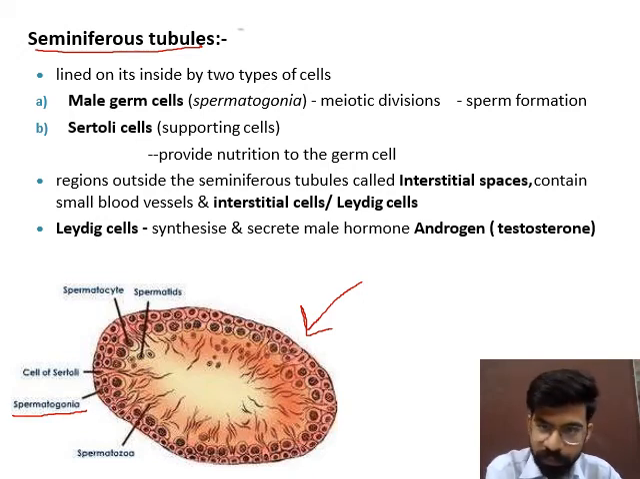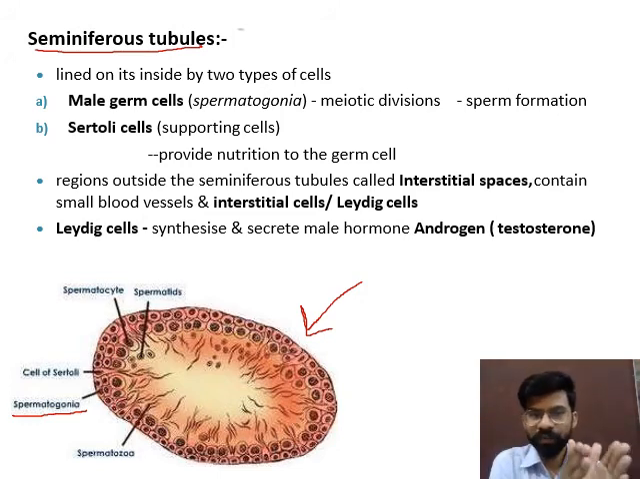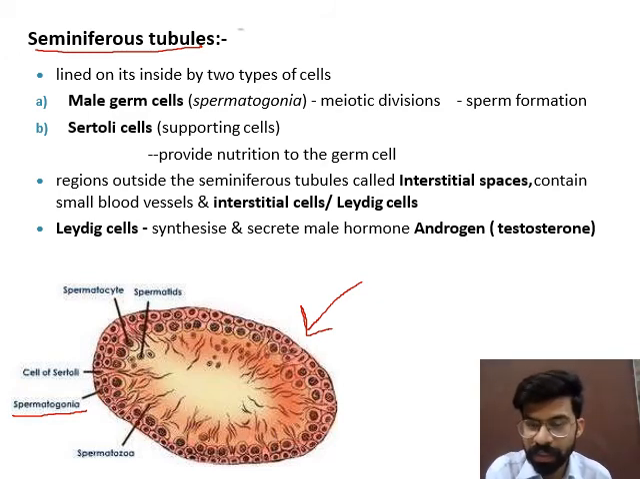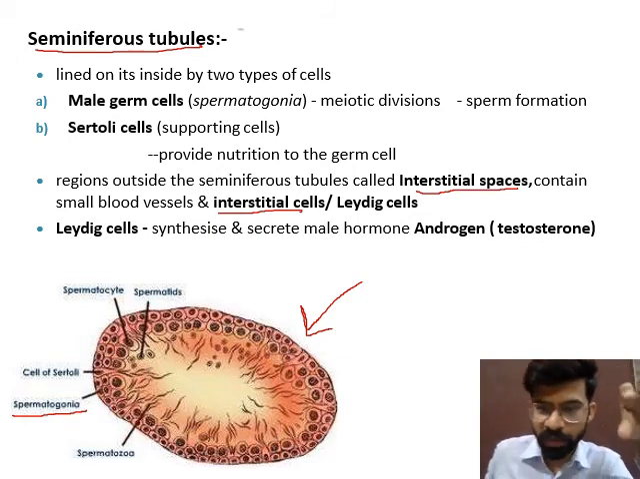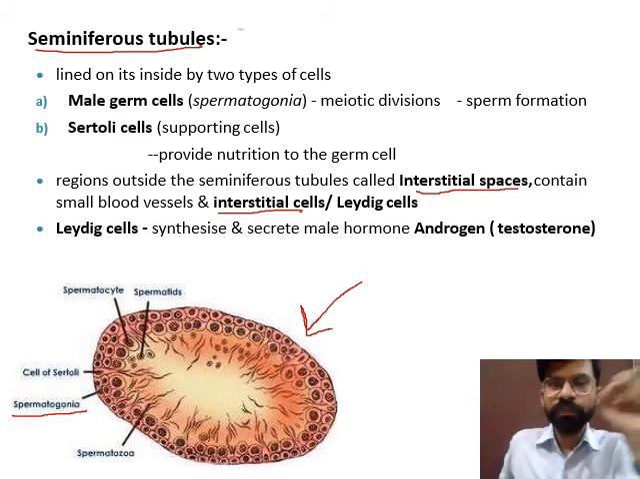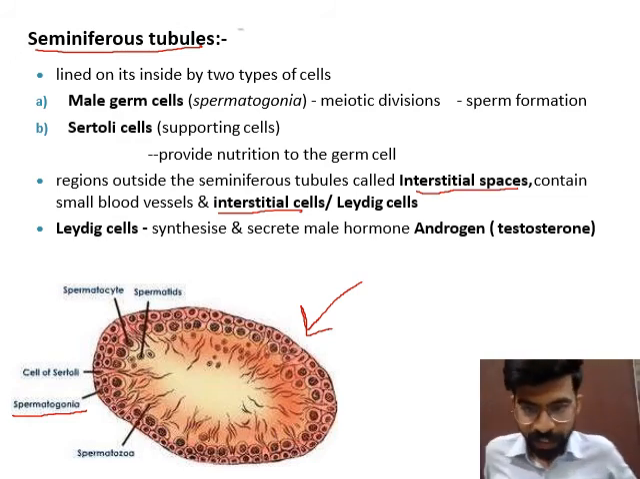Next, the region outside the seminiferous tubule. Suppose this is a highly coiled seminiferous tubule structure. Outside the seminiferous tubule, there are several spaces. These spaces are known as interstitial spaces, and interstitial spaces and interstitial cells are present between different seminiferous tubules. They contain interstitial cells, or Leydig cells.